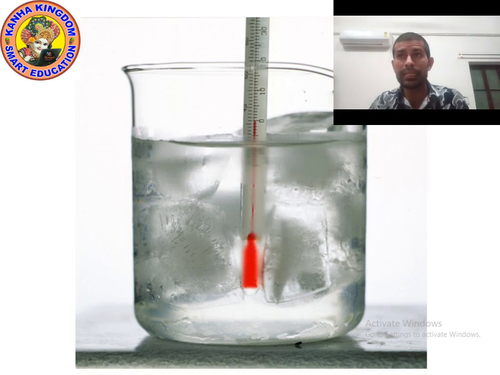The amount of heat energy required to change 1 kilogram of solid into liquid at given atmospheric pressure at melting point is called latent heat of fusion. So I hope you understood why the temperature is not changing: because of latent heat of fusion. Understood? Now let's move on to the next point.